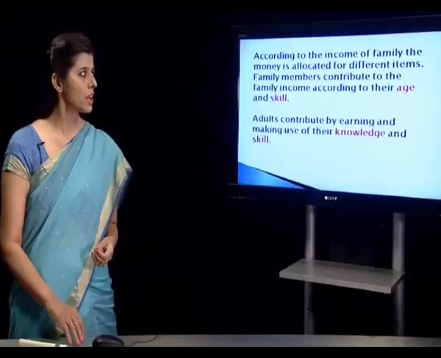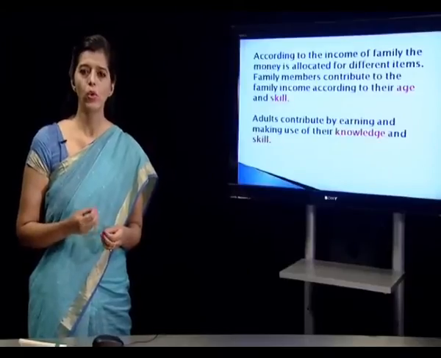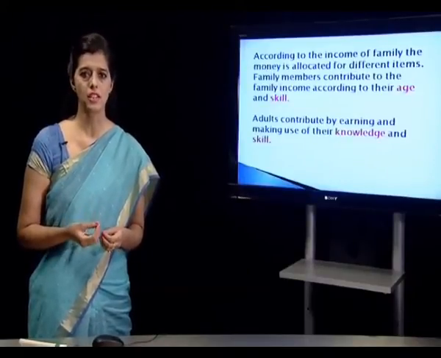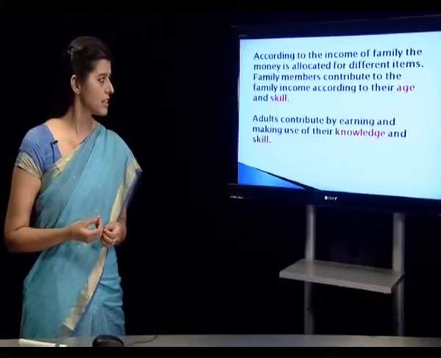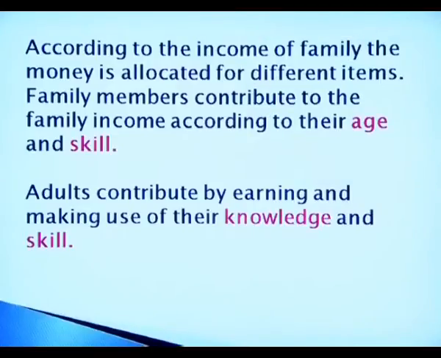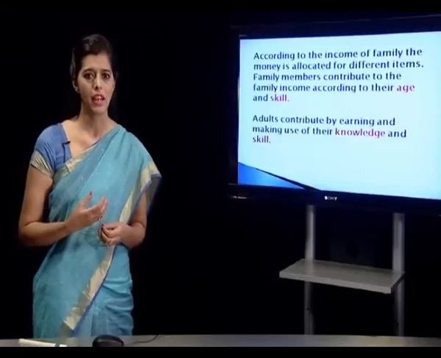Now according to the income of the family, the money is allocated for different items. Family members contribute to the family income according to their age and skill. Every family member who is earning is contributing in a certain way through his age and through his certain skills. Adults contribute by earning and making use of their knowledge and skills. Every one of us in a family has a knowledge and has a skill. So we are contributing through our knowledge, through our skills for the family income.